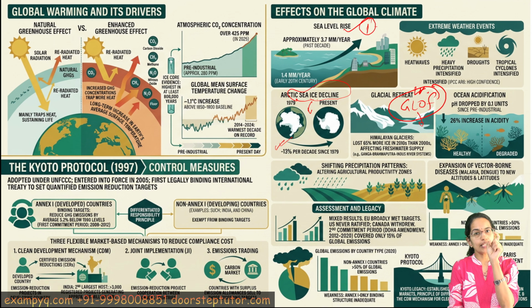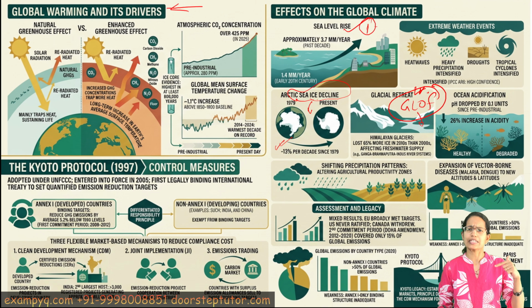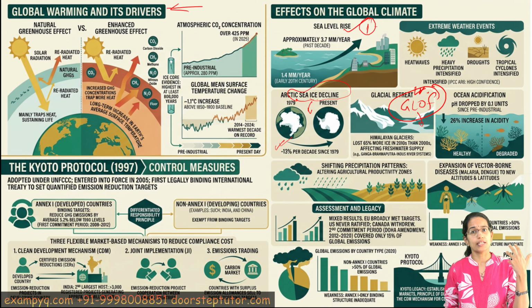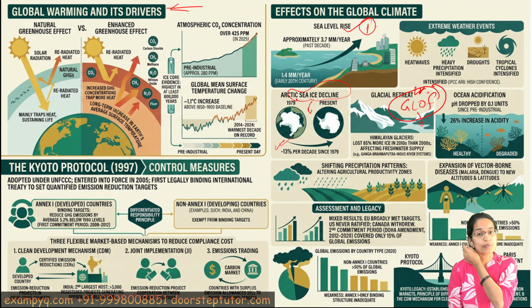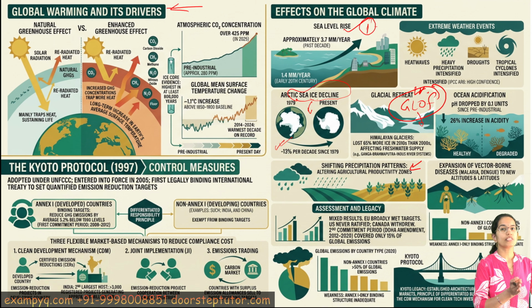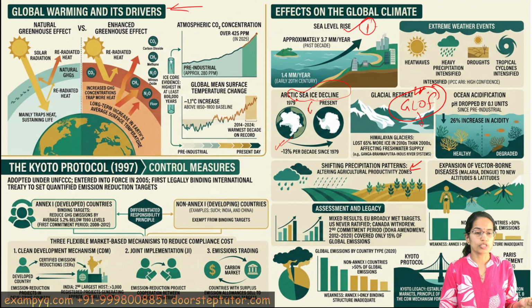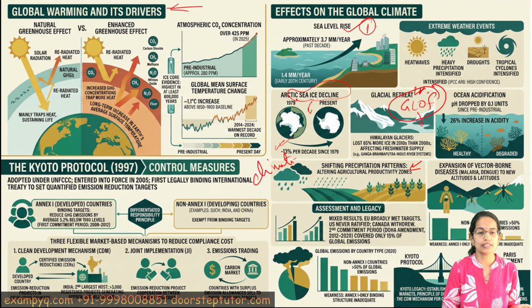Again, these global warming phenomena are associated with extreme weather conditions. These would be in the form of extreme heat waves, all of a sudden rapid precipitation, extreme precipitation, and intensified precipitation rather. Also, intensified cyclonic activities. There has been a reported shift in the agricultural pattern as well, because the timing in which the monsoon occurs has changed significantly. This affects the agricultural crops, so we are now focusing on what are known as more climate resilient cropping patterns.